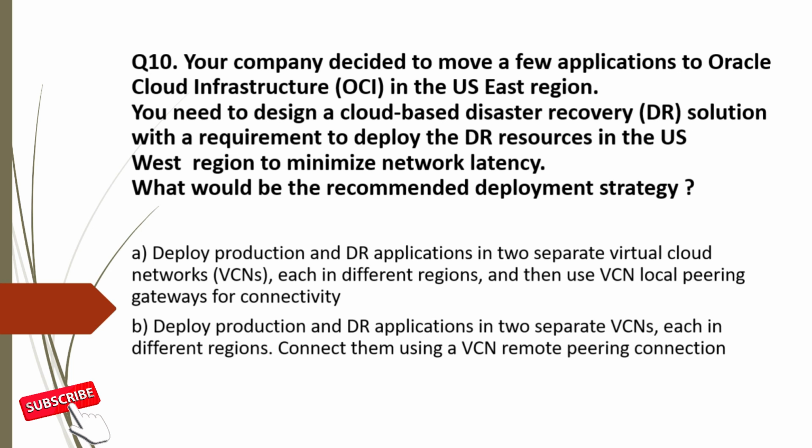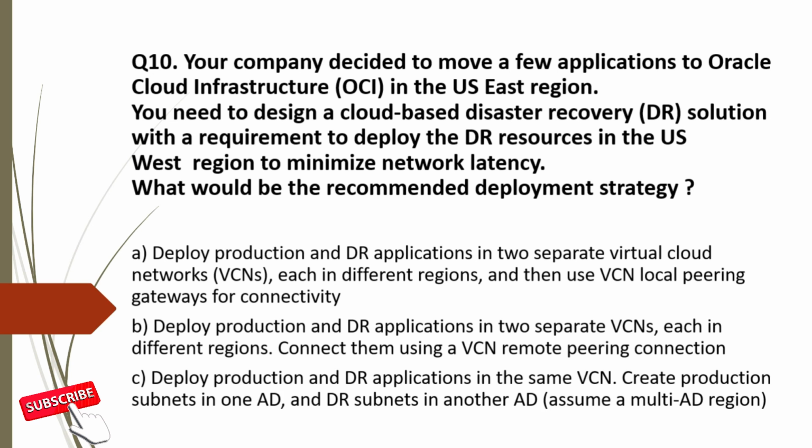B. Deploy production and DR application in two separate VCNs, each in different regions. Connect them using a VCN remote peering connection. C. Deploy production and DR applications in the same VCN. Create production subnet in one AD and DR subnet in another AD, assuming a multi-AD region.